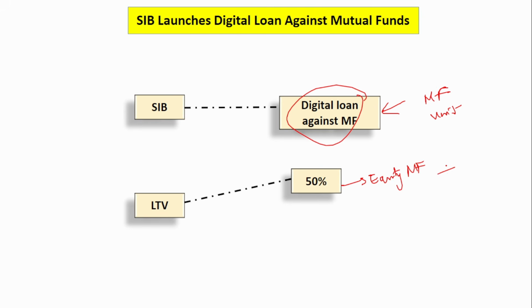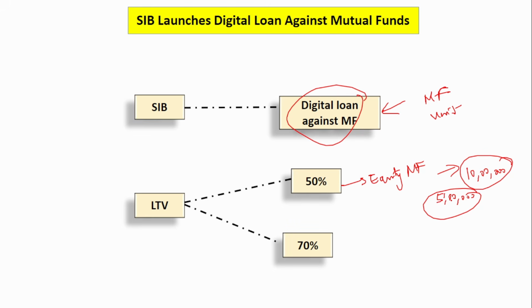That is, if the mutual fund value, all the units together, is say suppose 10 lakhs, the maximum loan that you can get against this is 5 lakhs. That is what loan to value means. Similarly, in case of debt mutual fund. Okay, this is equity oriented mutual fund.